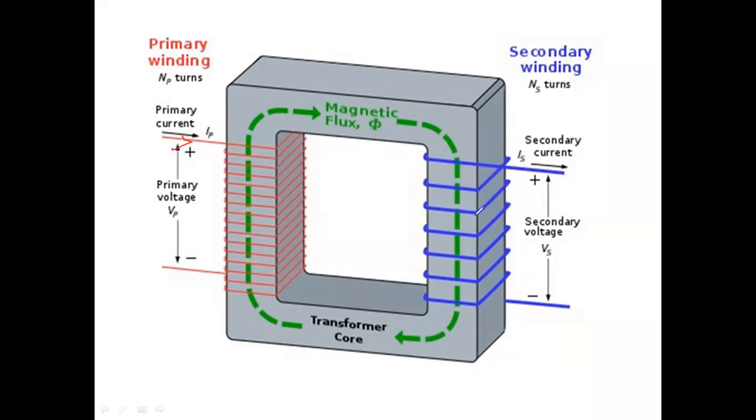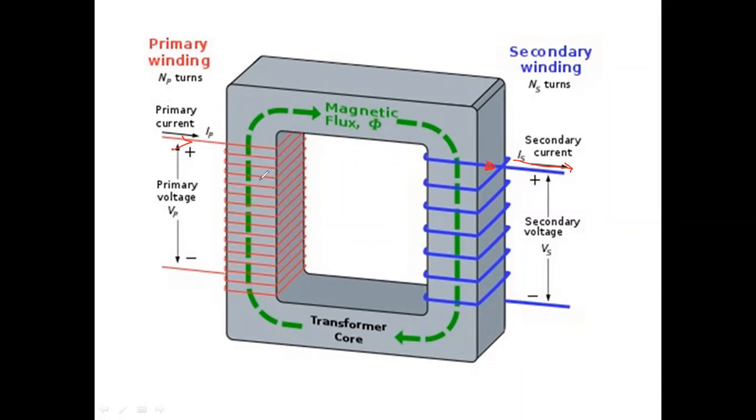So that EMF induced in this coil, EMF induced means voltage is produced in that one. Because of that voltage, the secondary current IS will start to flow here. That voltage between these two terminals is nothing but VS, the secondary voltage or output voltage, we are going to call that one. The primary voltage we have applied to produce the flux, we are going to call Vp.